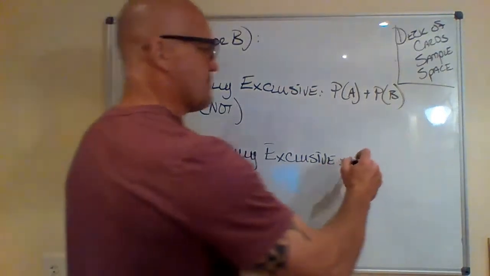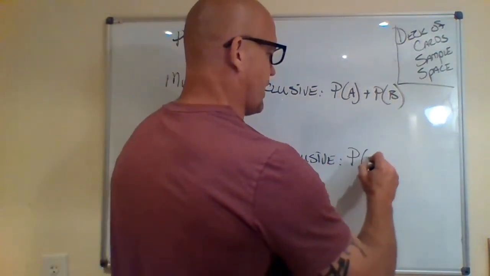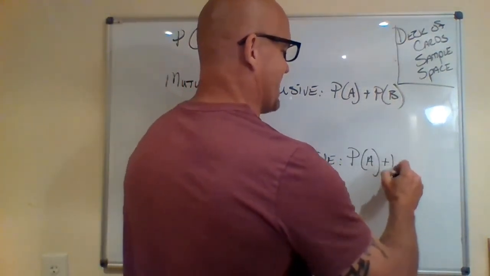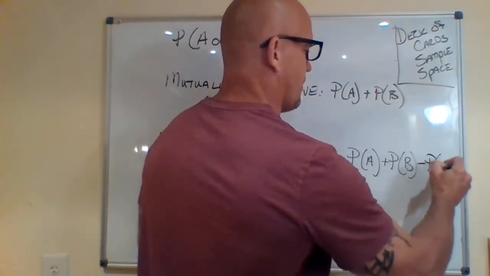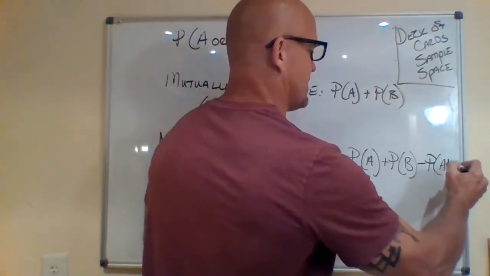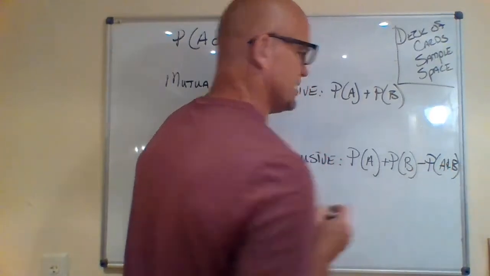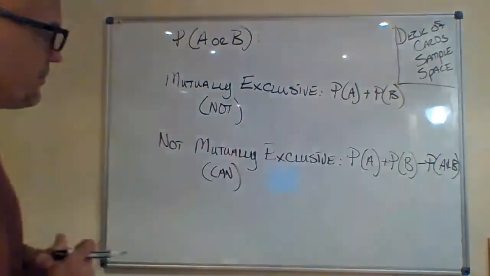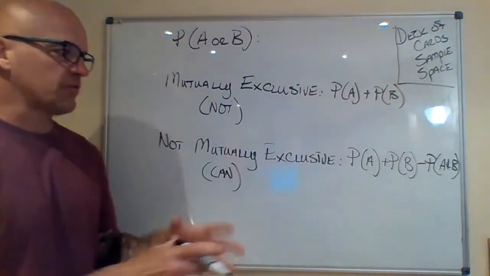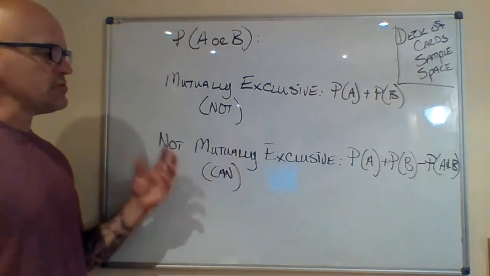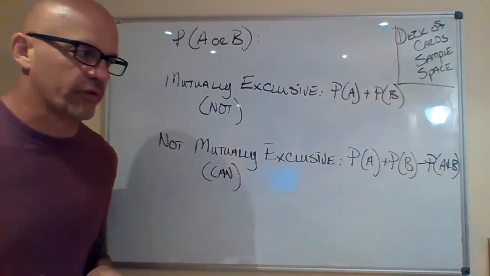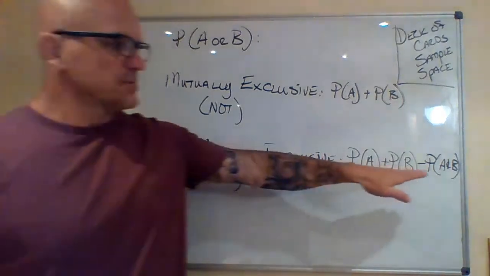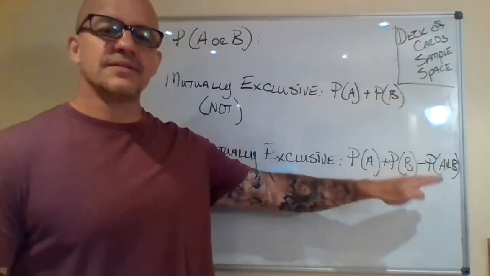This time I'm going to do my probability of A, add to that my probability of B, and then subtract the probability of A and B. Sorry, I squeezed it in there at the end. My board's only so big here. That accounts for that overlap. So not mutually exclusive means they can happen at the same time. They have overlap. That's why we have to subtract when they happen together.